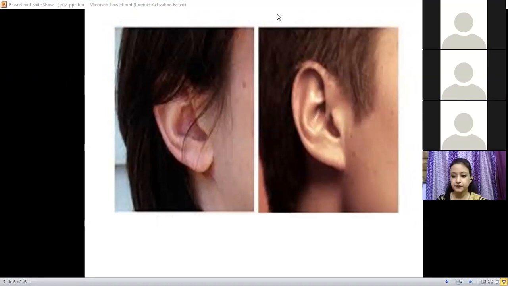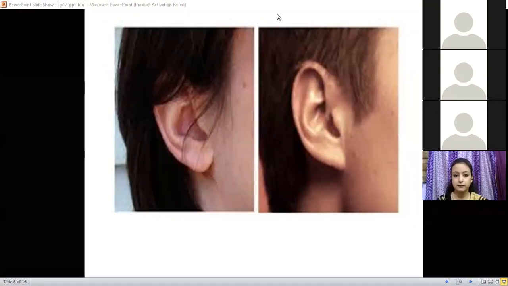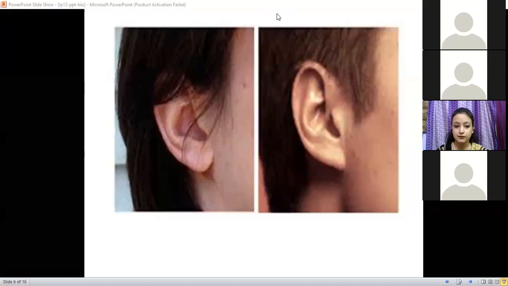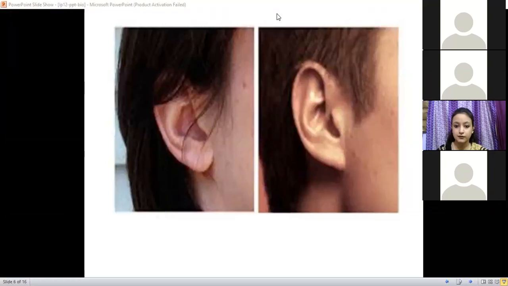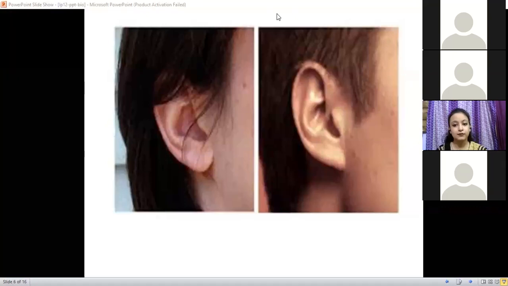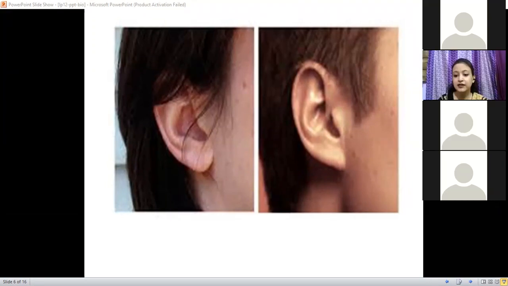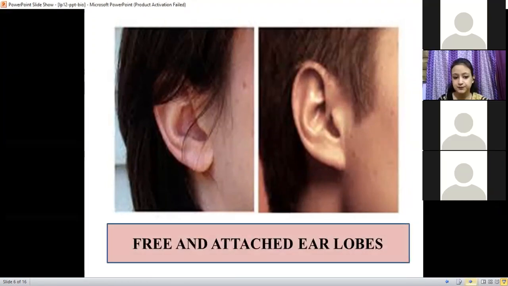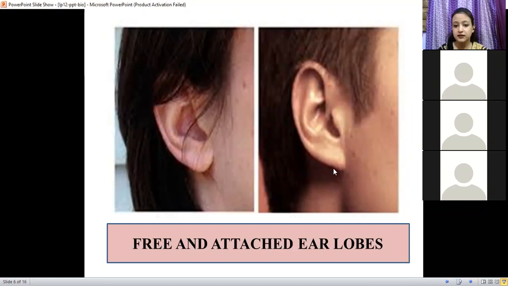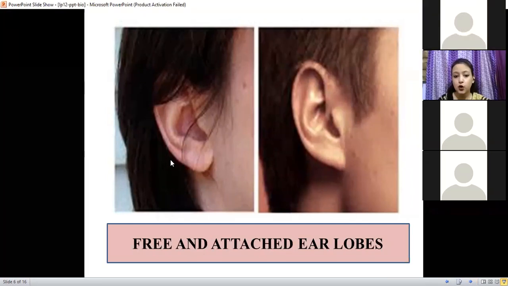Ma'am, the difference between their shapes. In one ear, the ear is joined from the below side, but the other it is not joined. Yes, very good. So you can see that one earlobe is free while the other is attached. So what is this? This is also a characteristic, the shape of your ear.